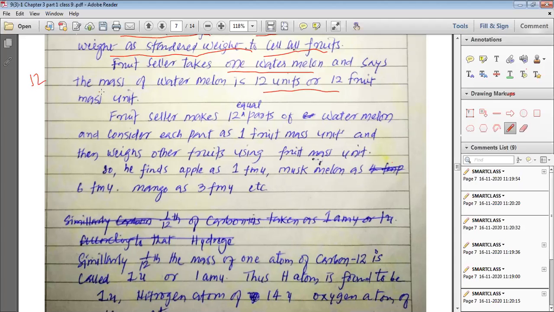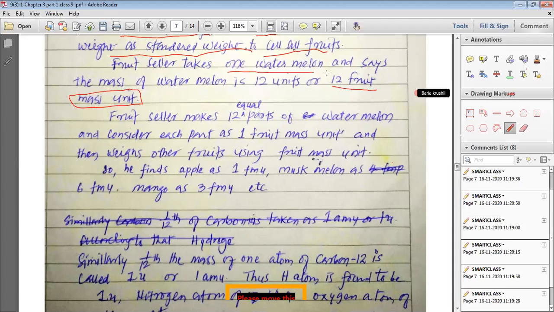As we have divided the mass of carbon 12 by 12, this watermelon represents our carbon atom. To standardize the weight, the fruit seller considers this watermelon as a standard weight of 12 fruit mass units.